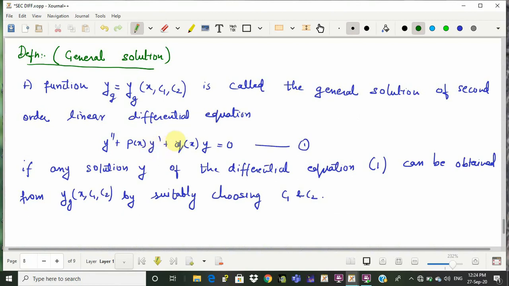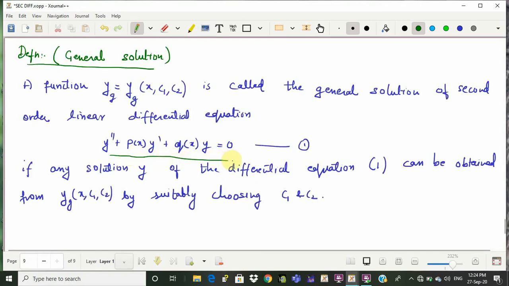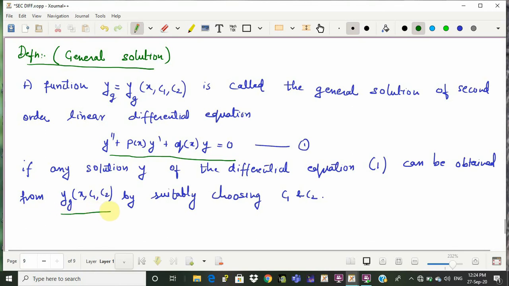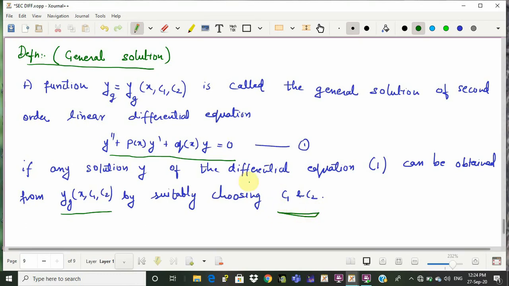A function yg, an expression consisting of x, c1 and c2, some arbitrary constants, is called the general solution of the second order linear homogeneous differential equation, to be more precise, if any solution y of the differential equation 1 can be obtained from this yg(x, c1, c2) by suitably choosing the values of c1 and c2.